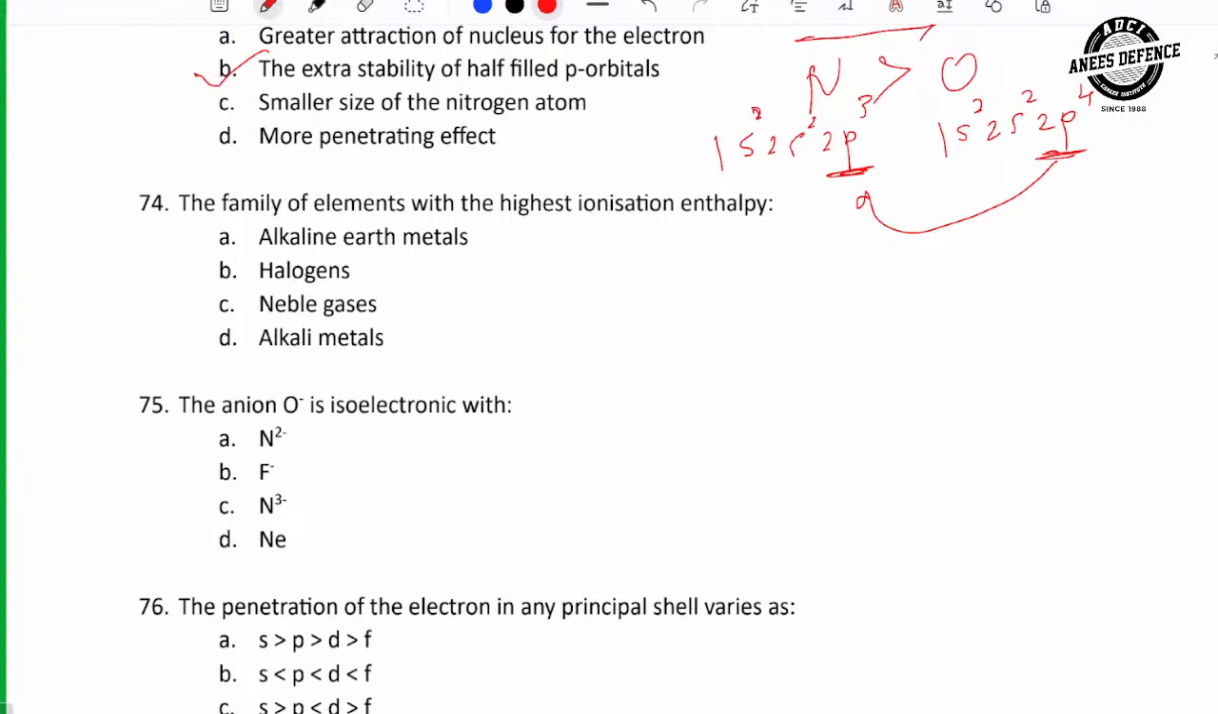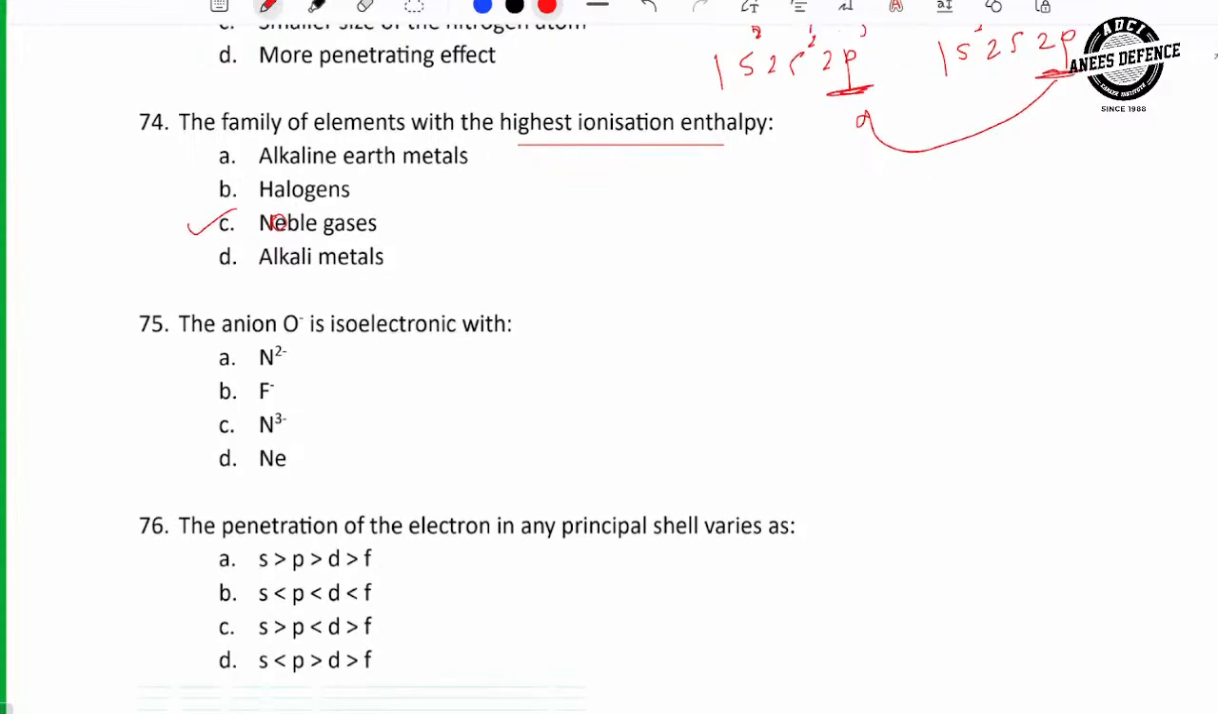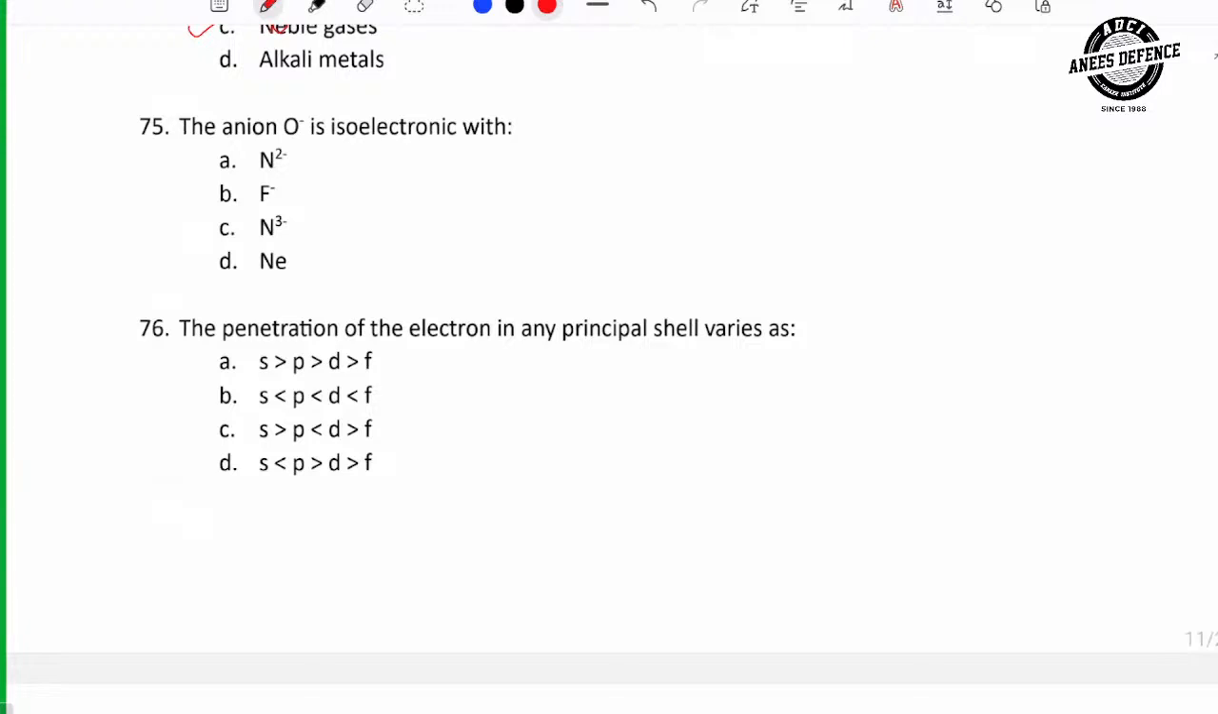The family of elements with highest ionization enthalpy. The highest ionization enthalpy is shown by noble gases. Who? Noble gases have the highest ionization enthalpy. Next one. Now this is a doable question.